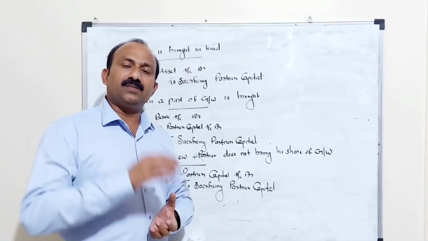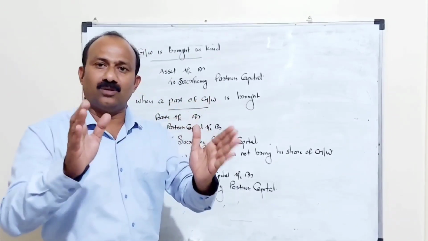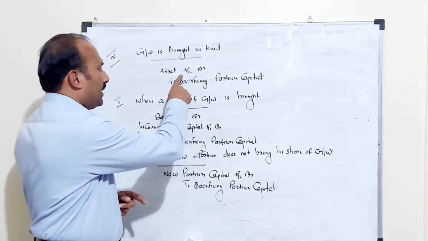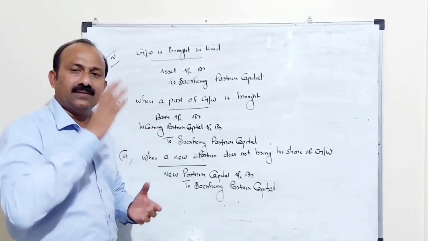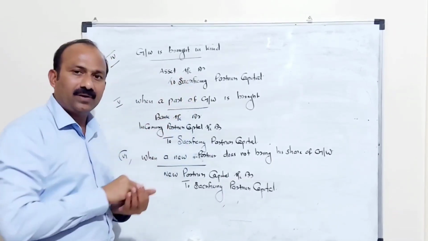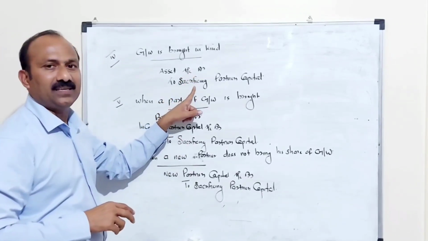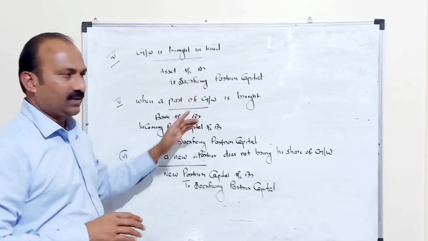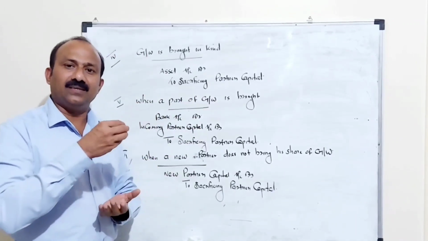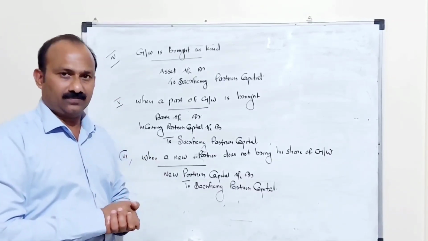Here kind means he can bring any asset for the equal amount of the goodwill, for example land, building, plant, machinery, anything as an asset. In such a case, the journal entry or the accounting treatment is asset account debited to sacrificing partners' capital account. Here, the new partner does not bring cash; he is bringing some asset to cover his share of goodwill.